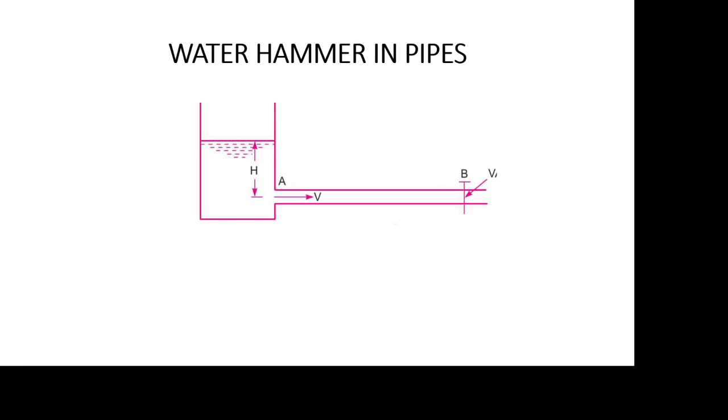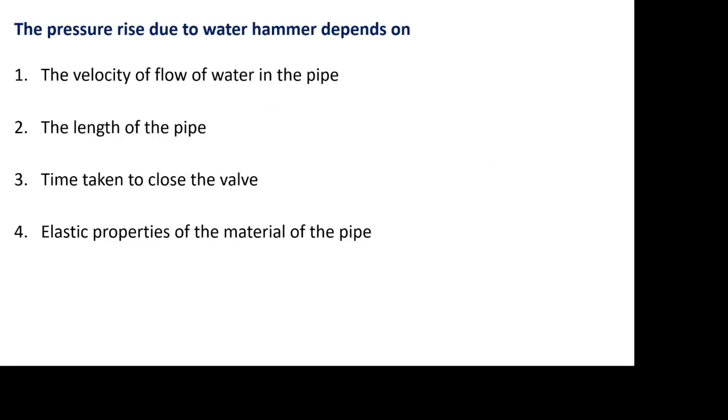Also, this wave of high pressure will have the effect of hammering action on the walls of the pipe, and hence it is called water hammer in the pipe. Now, why will the pressure rise due to the water hammer? The pressure rise due to the water hammer will depend, first, upon the velocity of flow of water in the pipe.